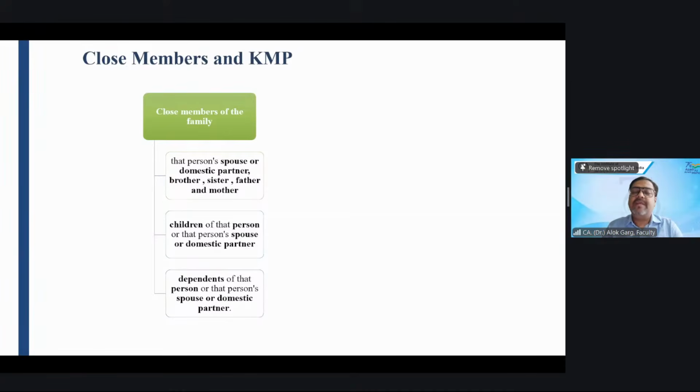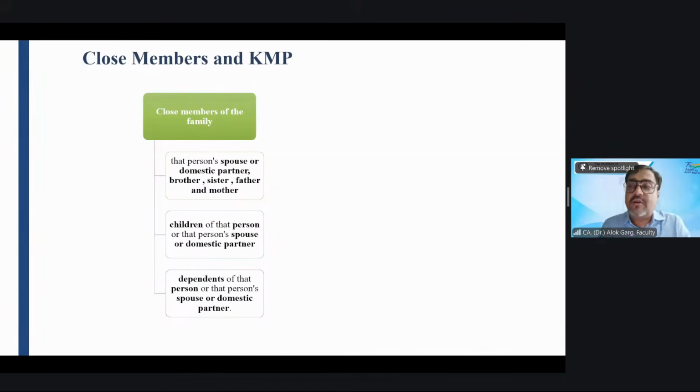Mr. A has control over AG Limited, so Mr. A becomes a related party. Ram is a brother-in-law of Mr. A and is dependent on Mr. A. Yes, Ram will also become a related party. In this case, only the parents of that person are covered, but if the parents of a spouse are dependent on that person or the spouse of that person, then they will also become a related party.